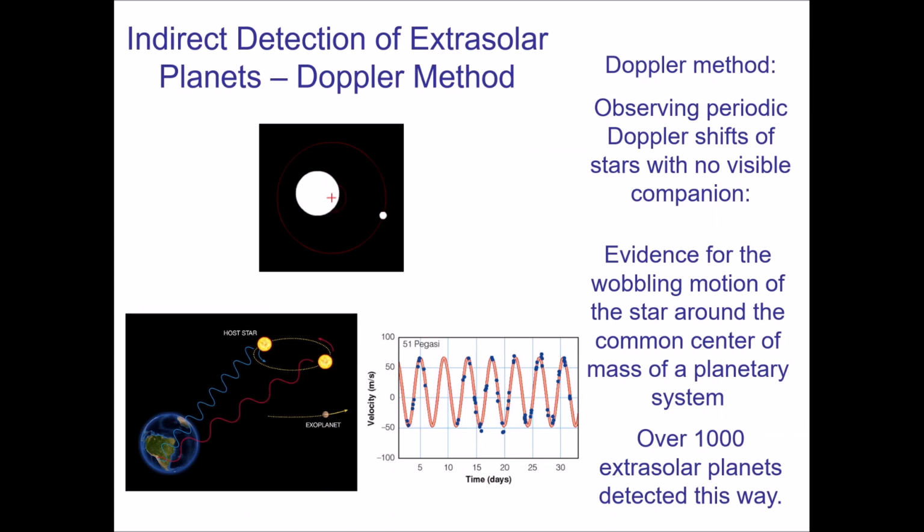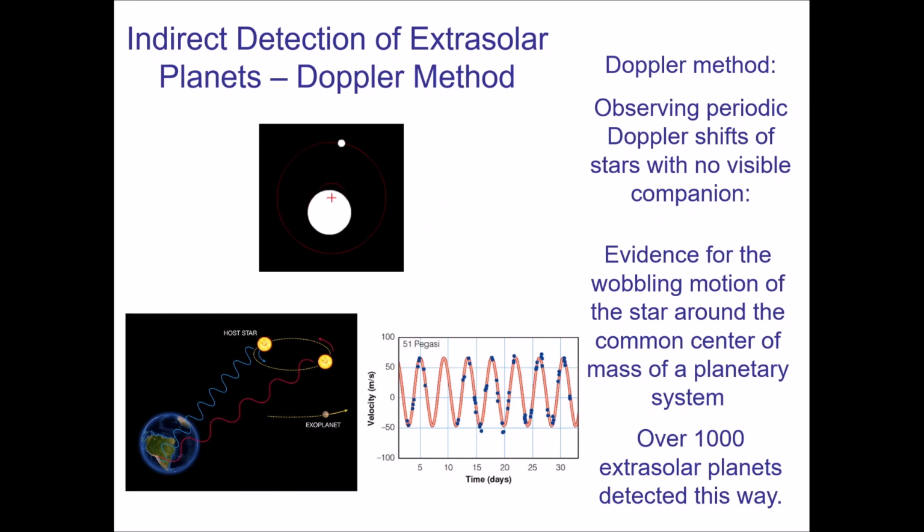Well, there are a couple major indirect detection methods for planets. The first one is called the Doppler method, or also the wobble method. I think wobble is probably the more common term these days. It's an indirect extrasolar planet detection method.